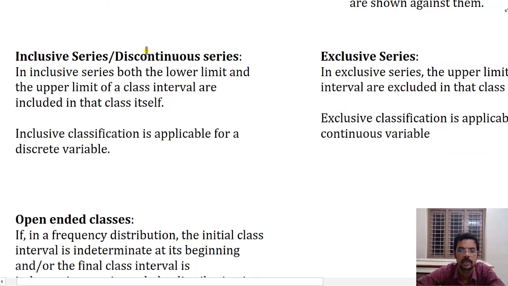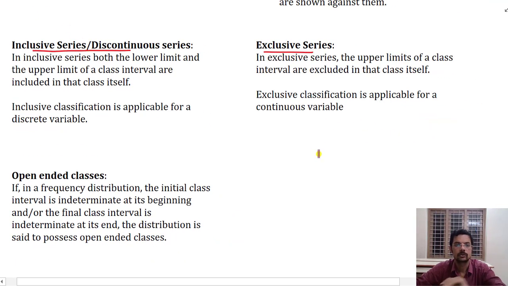Inclusive and exclusive, again for the given classes, it may be described as an inclusive series or it may be taken as an exclusive series. When do we take a particular type of series is what we will discuss. In an inclusive series, both the lower limit and the upper limit of a class interval are included in the class itself. For example, if we take the classes like say 10 to 20,